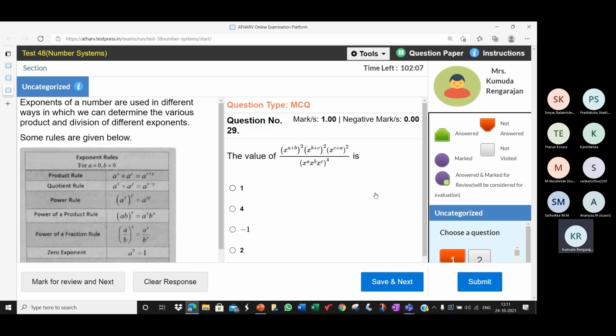But just give some answers randomly and submit it so you can see the solution. You can get to see the correct solution. We have discussed it in the class. You can also get to see it. Okay. So the answer for this one is 1.